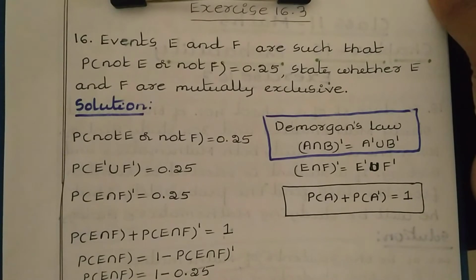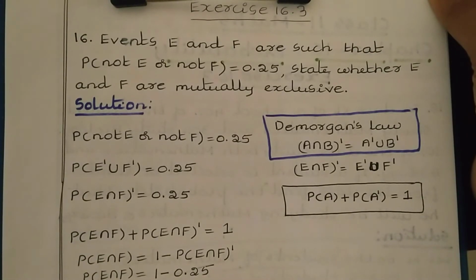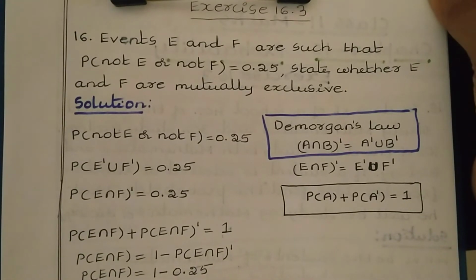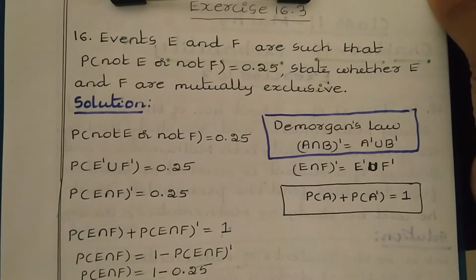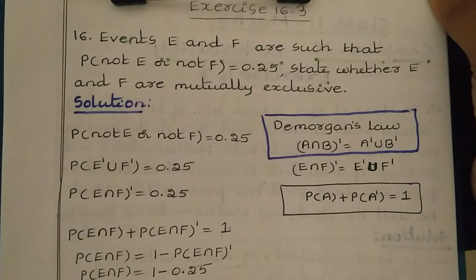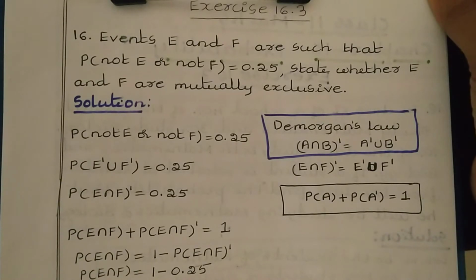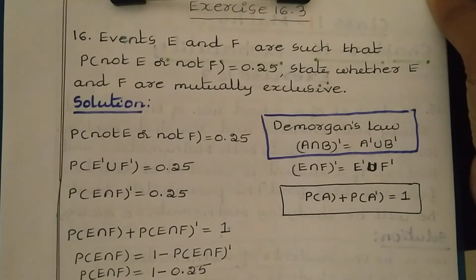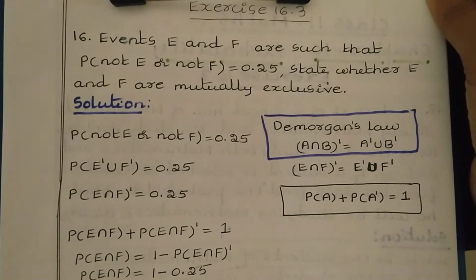In this video, we are going to learn Class 11 Mathematics Chapter 16 Probability Exercise 16.3 Question number 16 to 19 solution. Question number 16. Events E and F are such that probability of not E or not F is equal to 0.25. State whether E and F are mutually exclusive events.